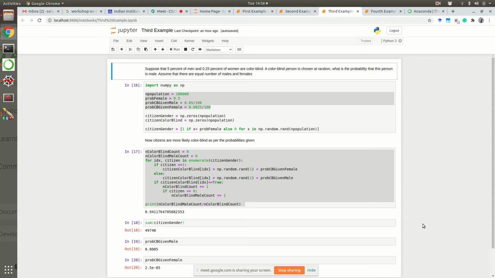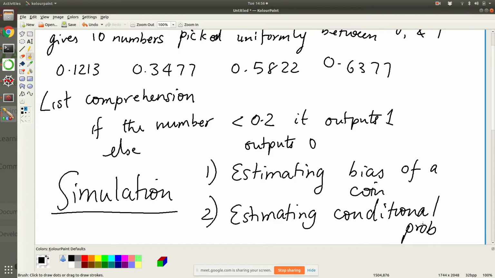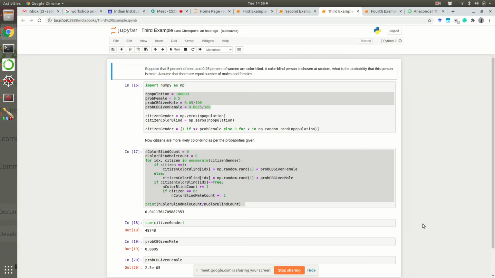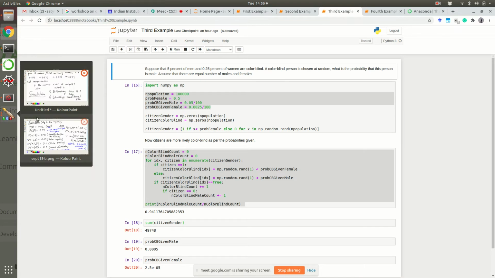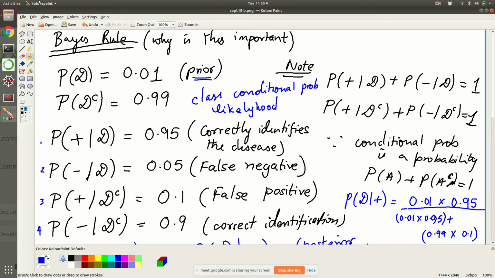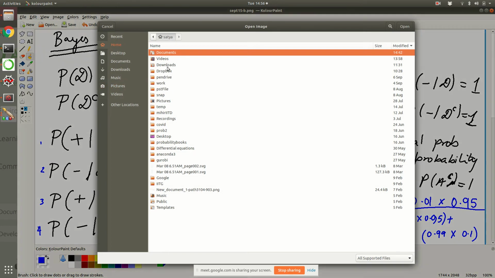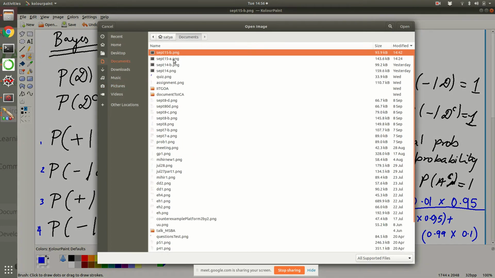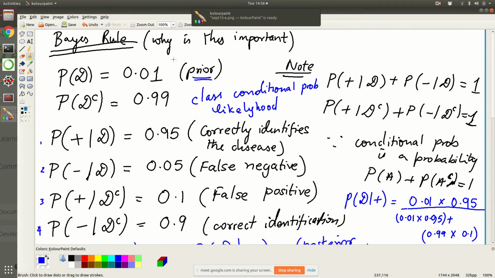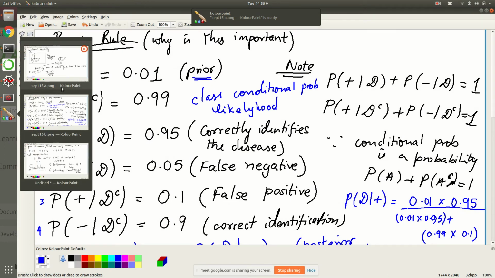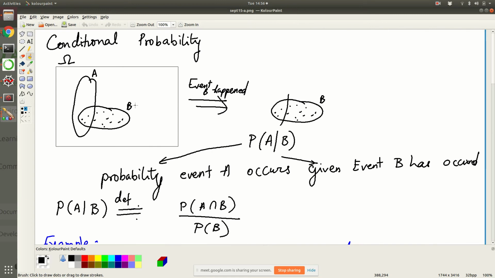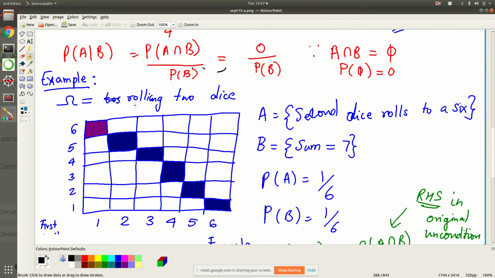Okay, so today let me just recap what we did. We had looked at conditional probability. We saw a couple of examples.